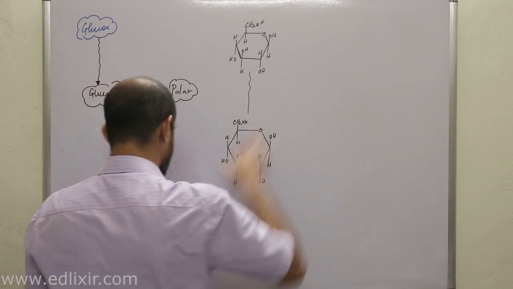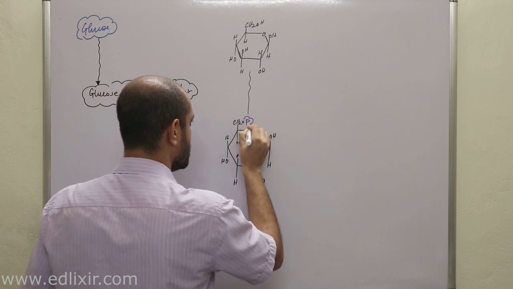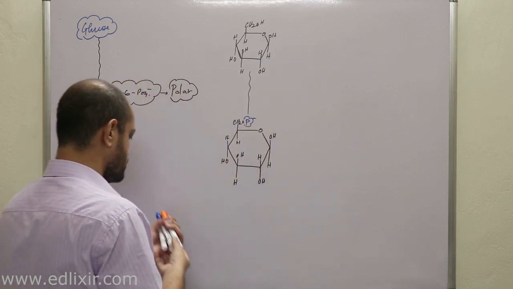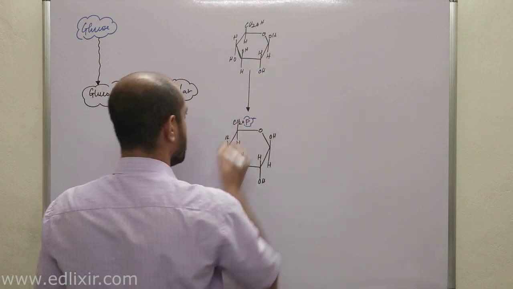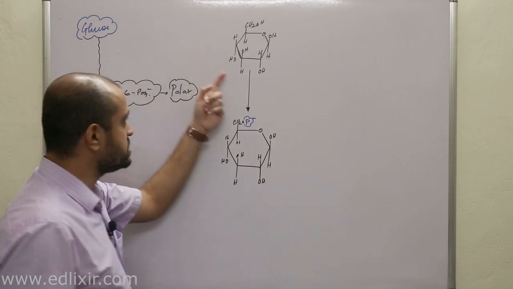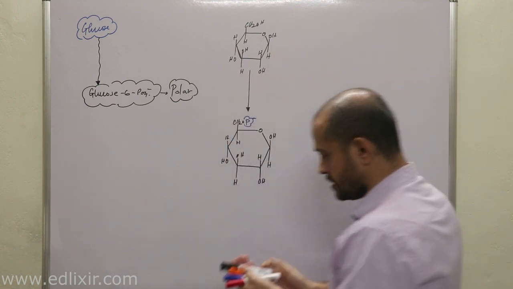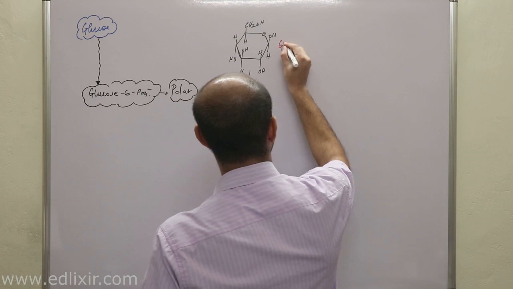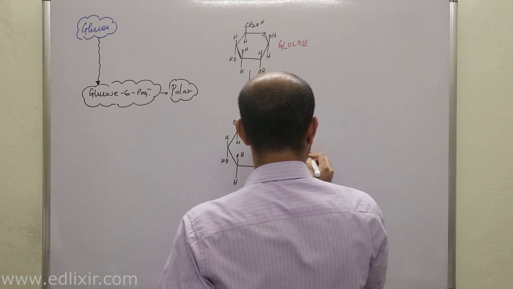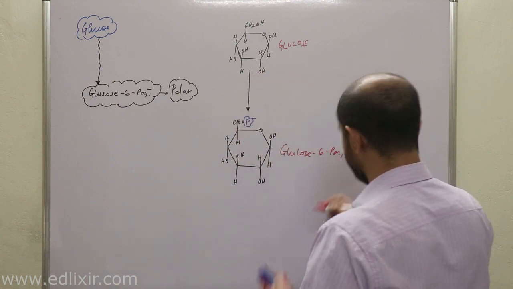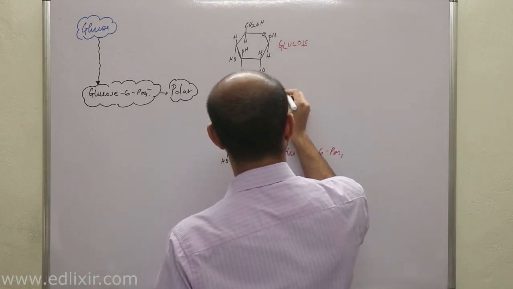Now, a very, very important point here we need to take note of: here is your phosphate. Clear? Now, the enzyme which is doing this particular conversion, converting glucose into glucose 6-phosphate, the name of the enzyme is hexokinase. Clear? The name of the enzyme is hexokinase.